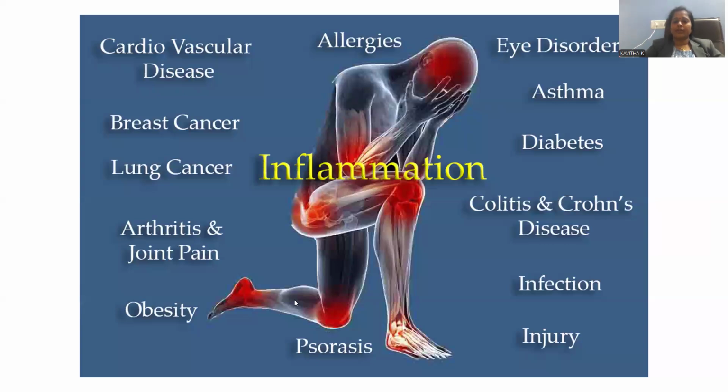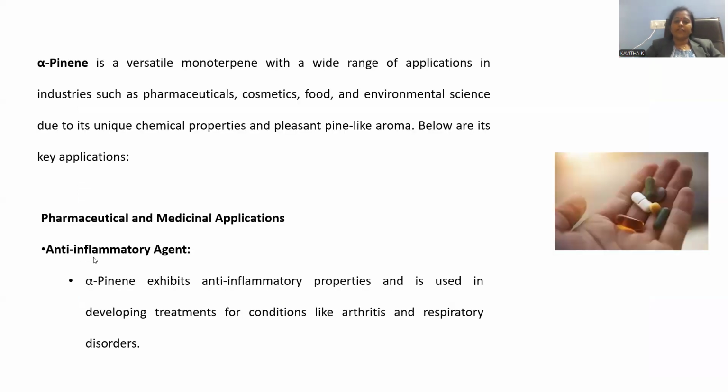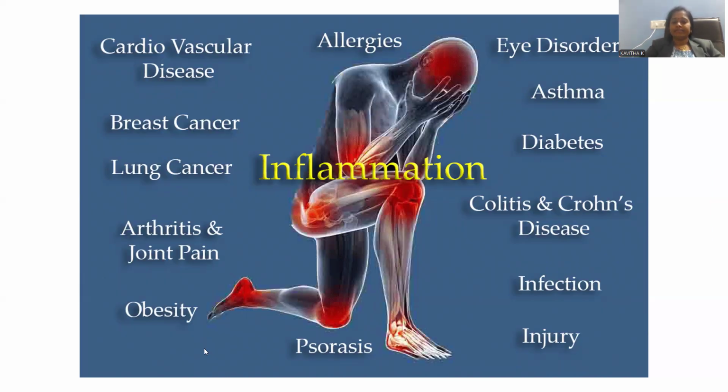Anywhere there is pain along with swelling, along with severe joint pains and swellings, all these are part of what? Inflammations only. In that condition, we can conveniently consume alpha pinene as medication, which is effective in the treatment of arthritis, and even respiratory disorders can be cured by means of alpha pinene.